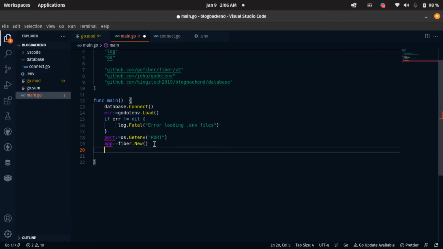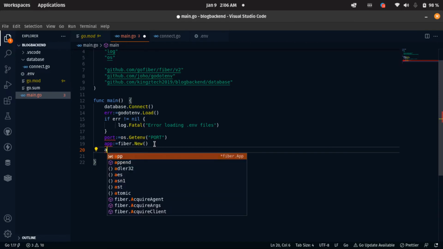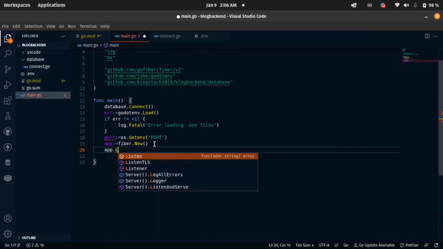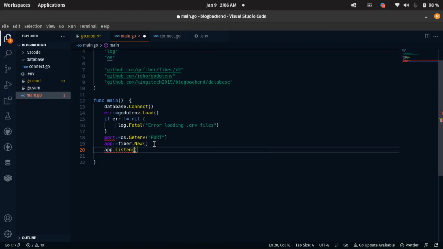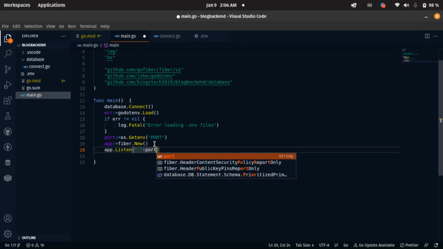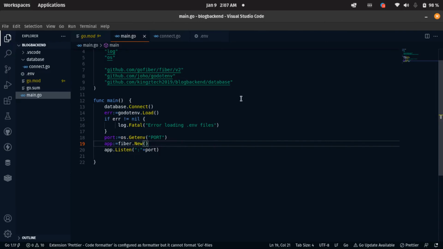We're going to say app. So we have to initiate that app. You're going to say app.Listen. Which port do we want to listen to now? We want to listen to port 3000. Don't forget, let's come here and put port here. So let's save this.